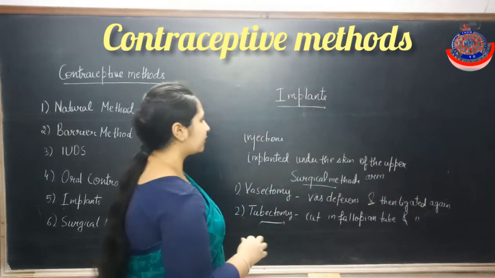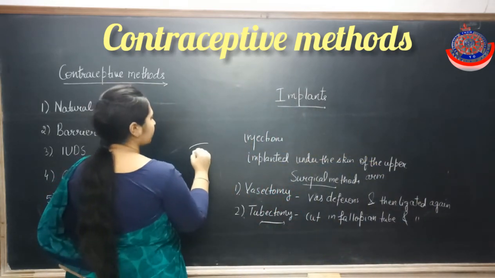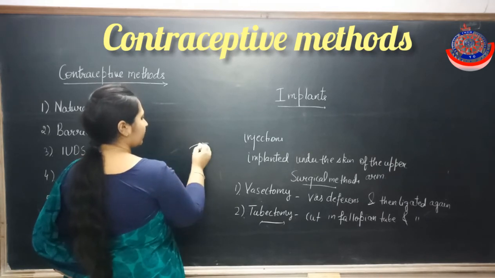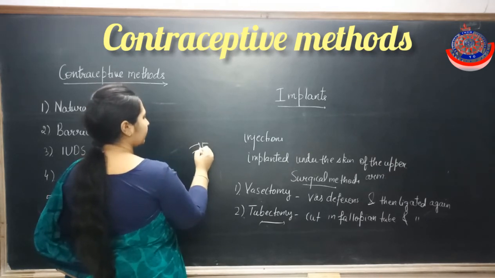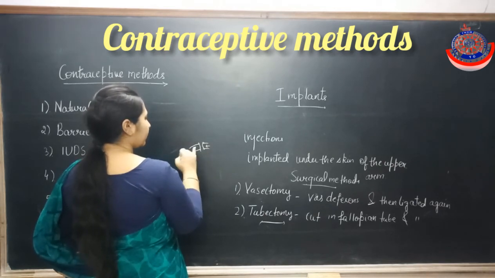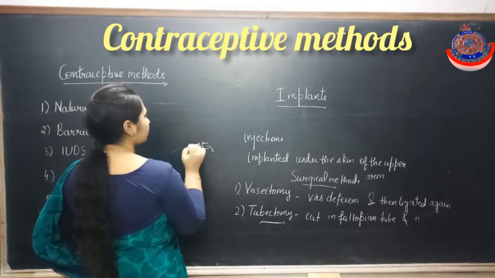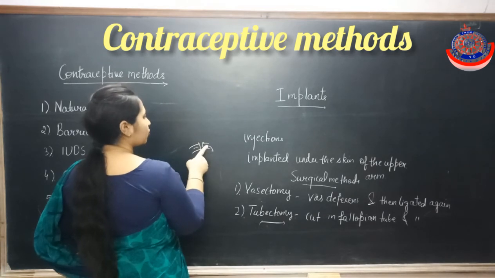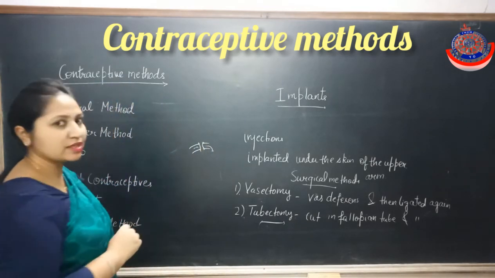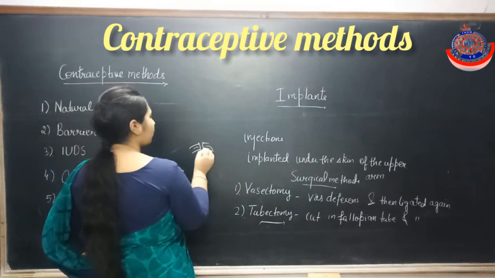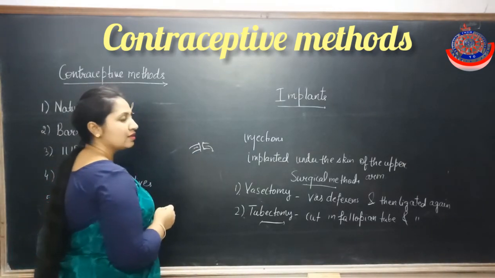So it means that if a cut is created in the fallopian tube and then ligated, the ovum will not be able to enter the further region of the fallopian tube where the fertilization process occurs, at the junction of the isthmus and the ampulla region.